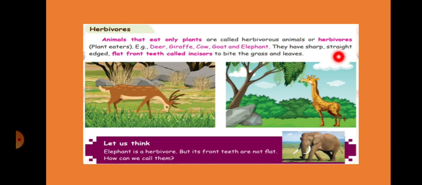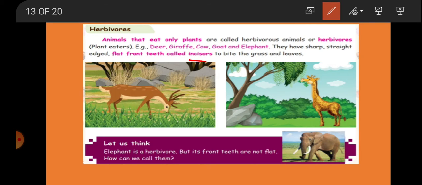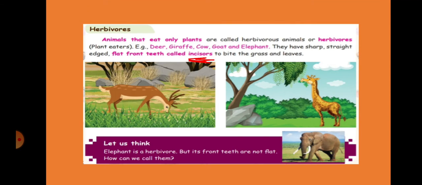They have sharp, straight-edged, flat front teeth called incisors to bite the grass and leaves. Scissors-like, incisors. With these teeth they can bite the grass and leaves. And elephant is a herbivore, but its front teeth are not flat. So how can we call them? Even that is also a herbivore only.